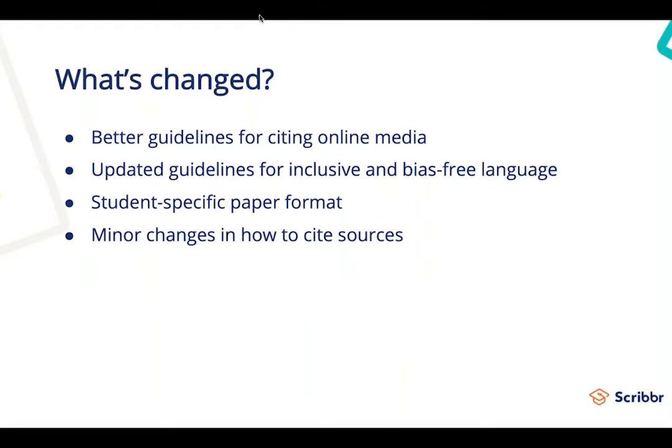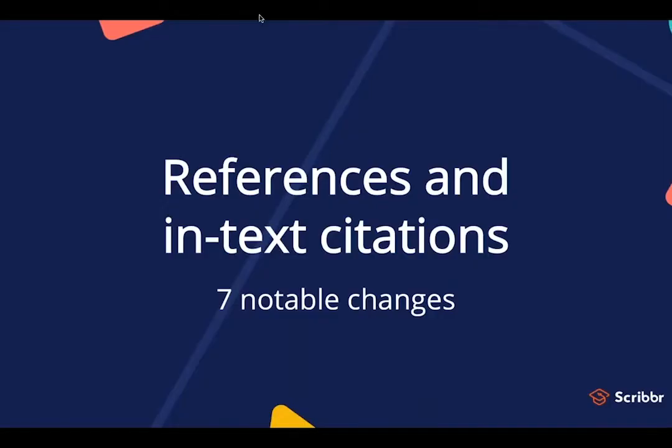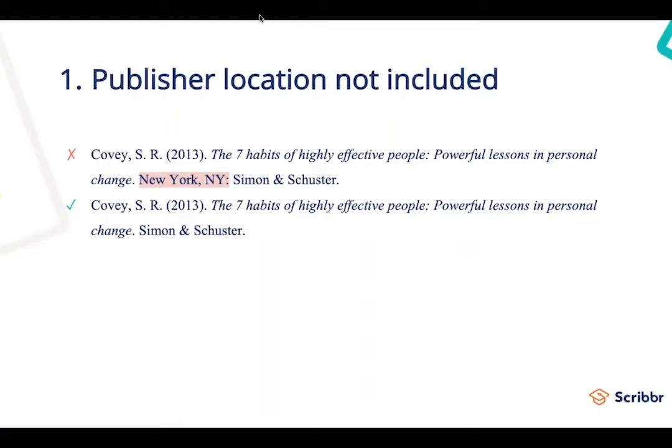There's better guidelines for citing online media in the new version. There's updated guidelines for inclusive and bias-free language. There's a new student-specific paper format, and there's minor changes in how to cite sources. So let's start there. With references and in-text citation, there are 7 notable changes.